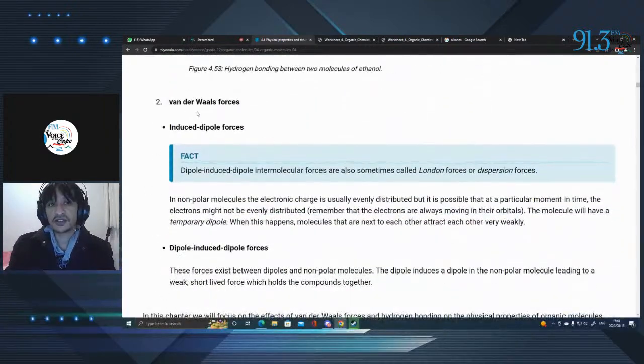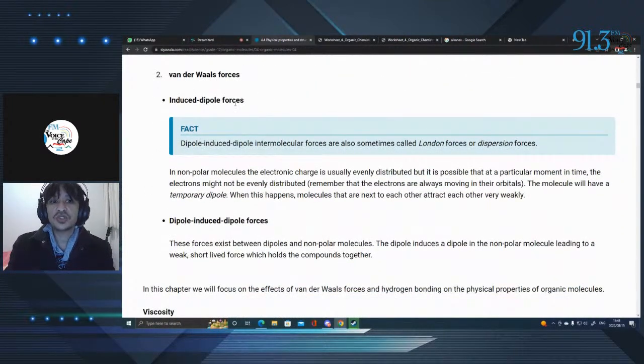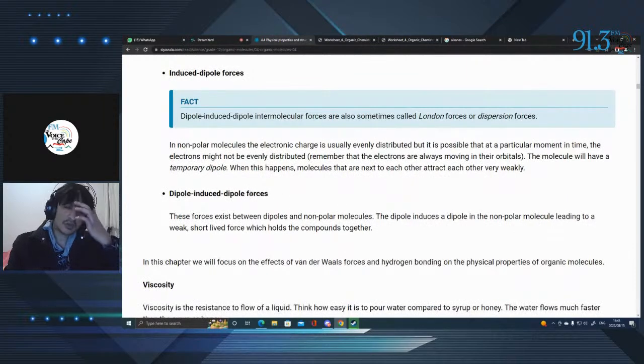And then, of course, van der Waals forces. We have induced dipole. Remember that? That's where we're inducing a dipole upon another molecule. And that usually occurs because the electrons are constantly moving around the atoms. And as they're doing that, we may temporarily induce a dipole on a specific molecule, and we could then form a temporary bond, right, due to van der Waals forces. And now this specific one would be an induced dipole force. And then we have, remember, a dipole-induced dipole. These forces exist between dipoles and non-polar molecules.